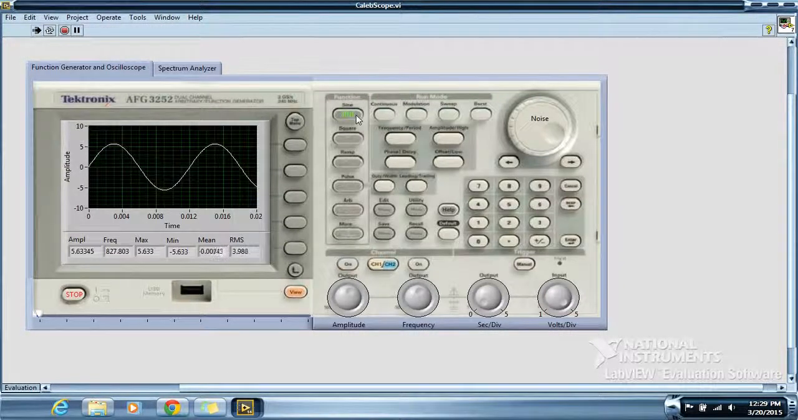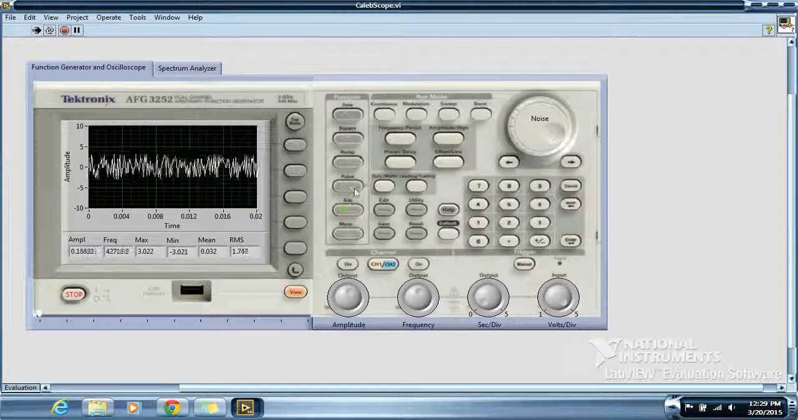If I hit run and hit the sine wave, this is produced. Right now it's triggered, now it's untriggered with this button. I can also produce a square wave, I can untrigger and trigger. I can also produce a triangle and a sawtooth waveform, as well as a DC waveform when it's untriggered.